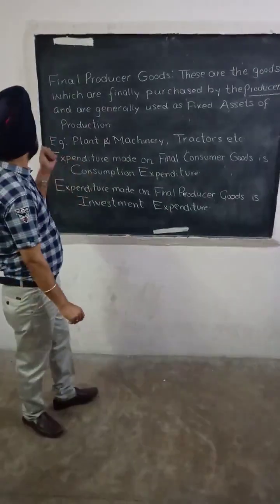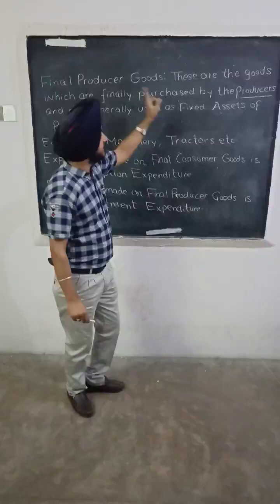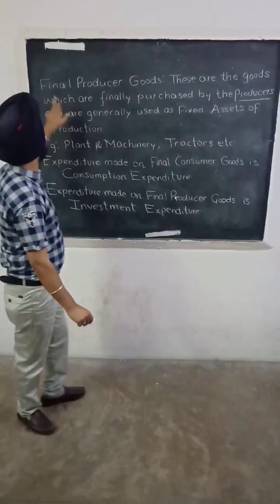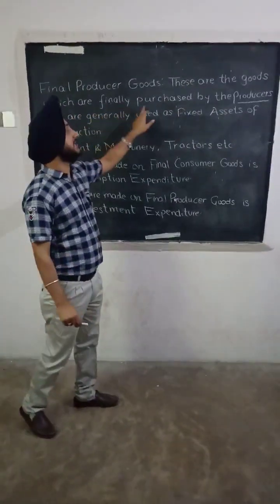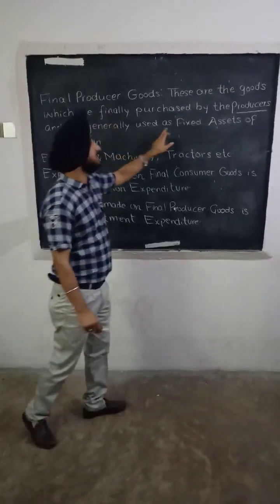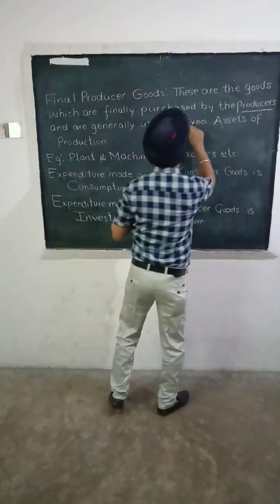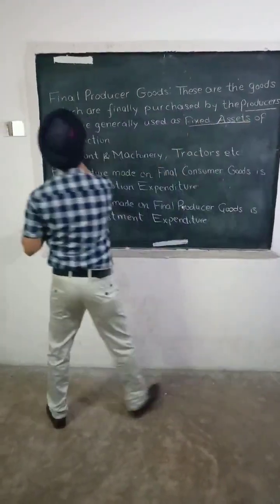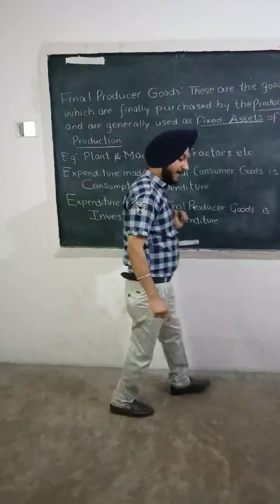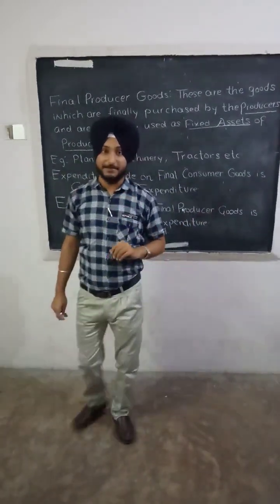So now the next category is final producer goods. These are those goods which are finally purchased by the producers and are generally used as the fixed assets of production. You might have heard the words fixed assets of production several times while doing accountancy.